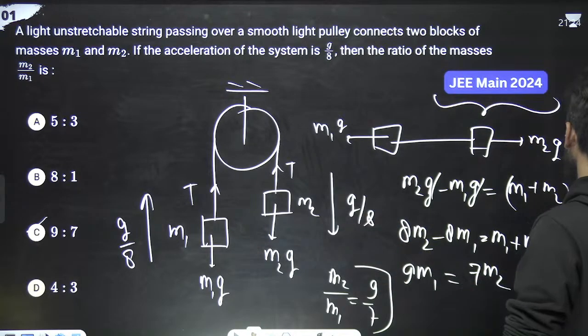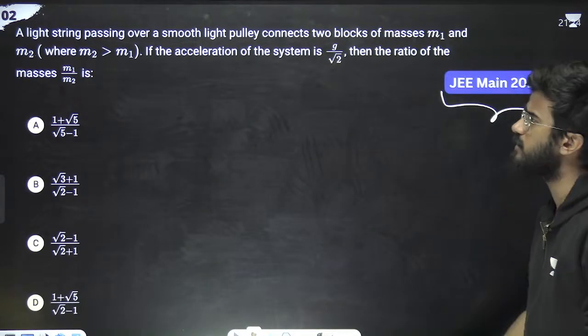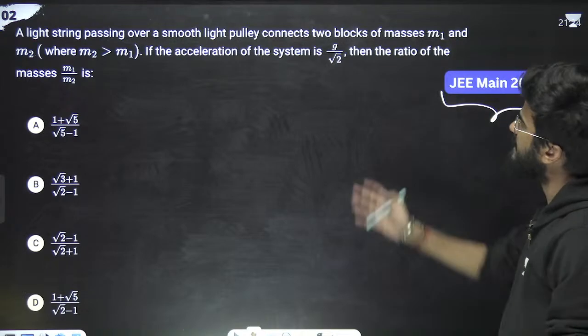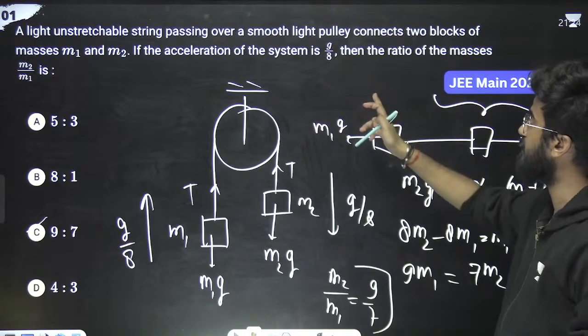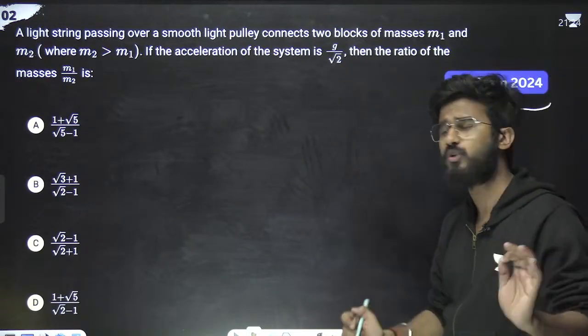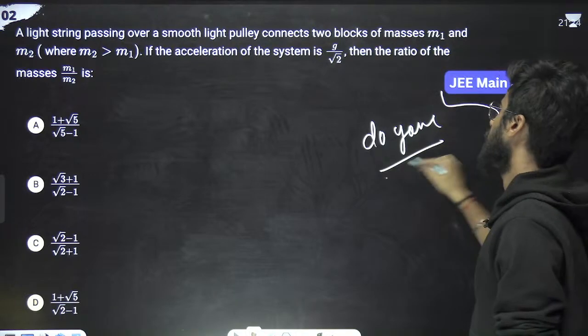Now this problem is from 2024, and this one is also from another set of 2024. What it is saying: a light string passes over a smooth pulley, same question, masses m1, m2. In the previous problem, acceleration was g by 8. In this problem just the data is different. Acceleration is g by root 2. So do it yourself. Same problem.